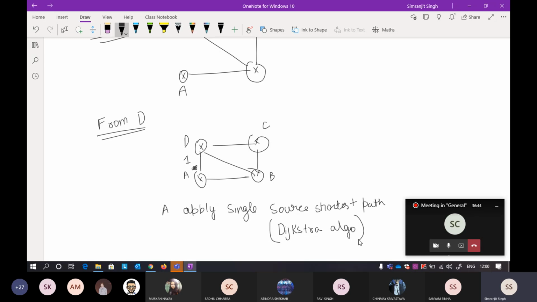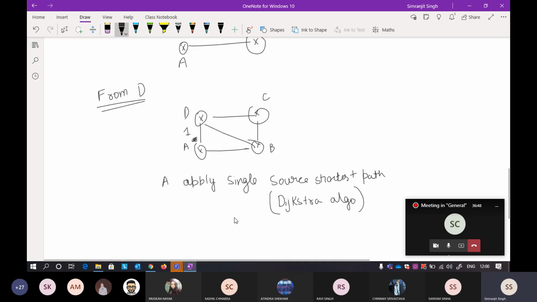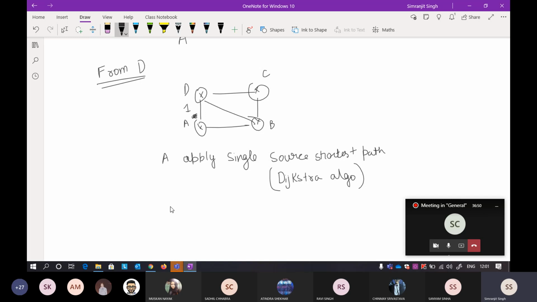Now if you see here, the convergence will be available in only one step. It will be able to converge faster than DVR, because it will not be like 1 step, then 2 steps, then 3 steps that you have to apply in DVR.